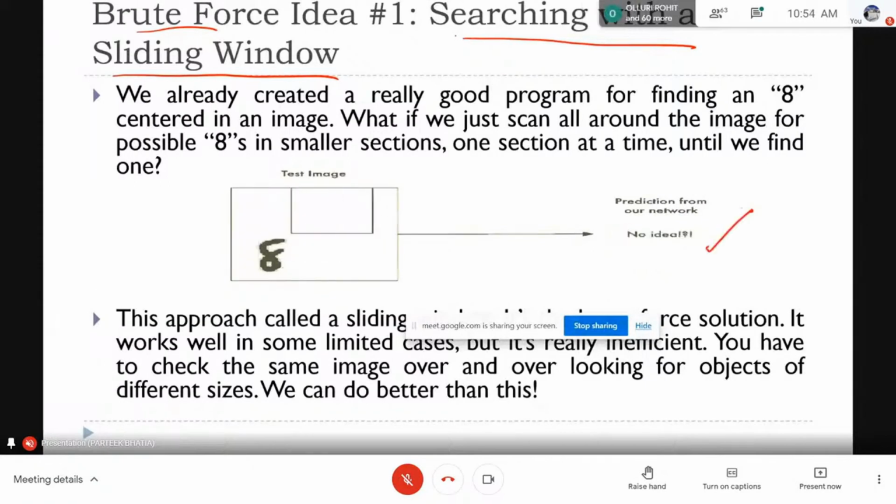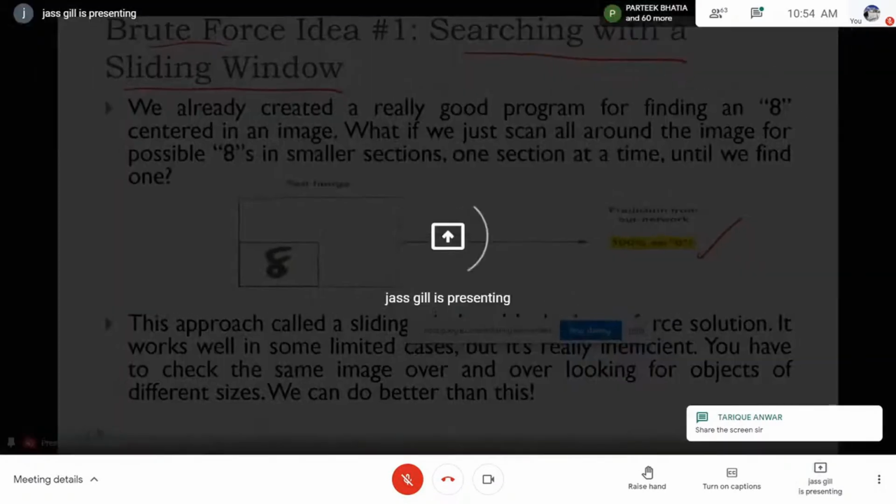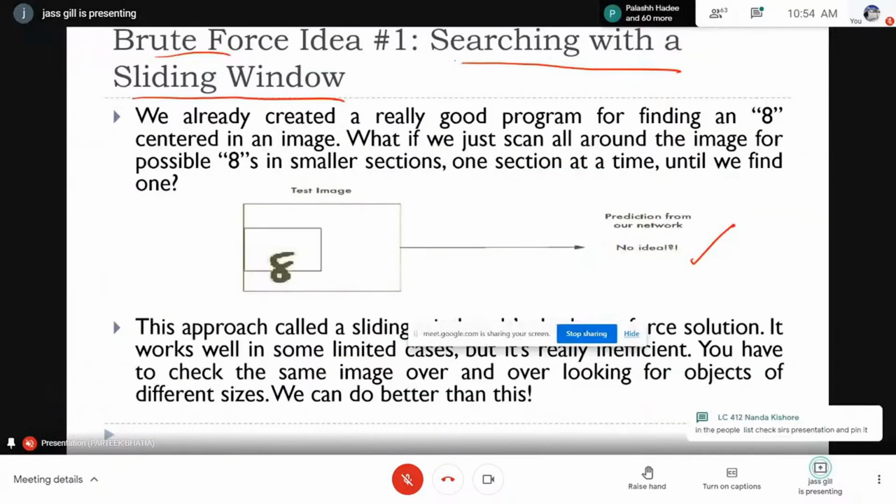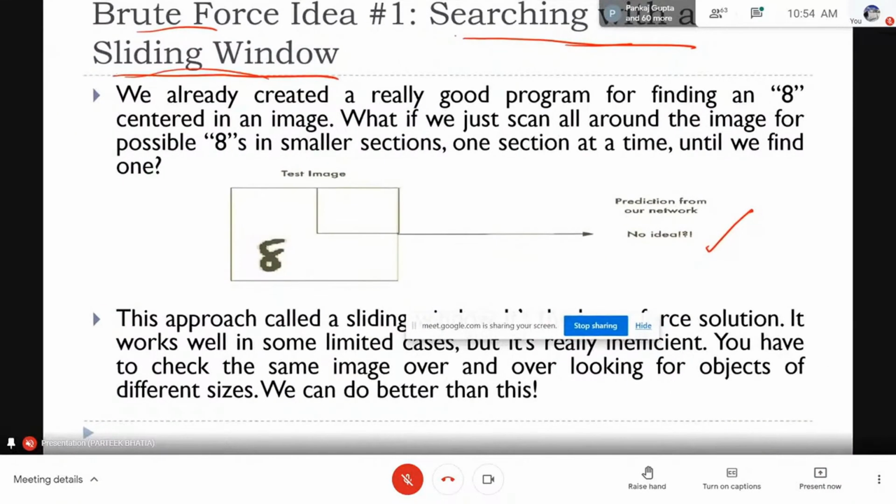So this particular slide tells you the whole story. Here you can see that the image is divided into windows and this window is sliding over it, and when I get 8 at the center of this sliding window, the system will be able to predict it. So in this case, I have to slide it over that particular image. But you can see that this is not a good way to solve the problem.